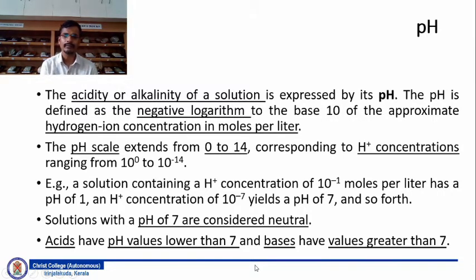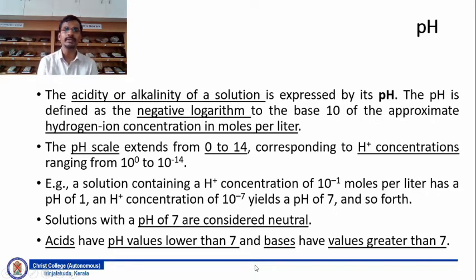You can see that from the pH range of 0 to 14, the midway is 7, which is considered a neutral solution. Generally the drinking water that we drink has a pH between 6 to 7. Acids have a pH value lower than 7 and bases have a pH value greater than 7. So this is how the pH is represented in solution.